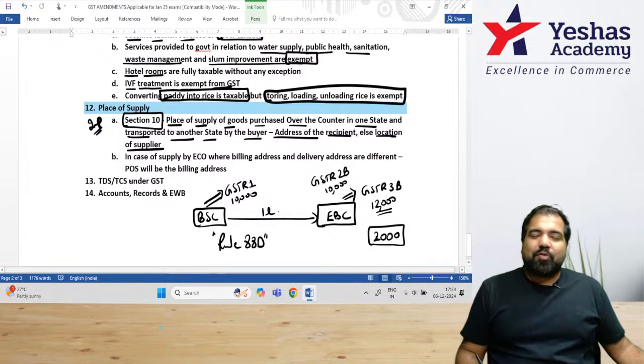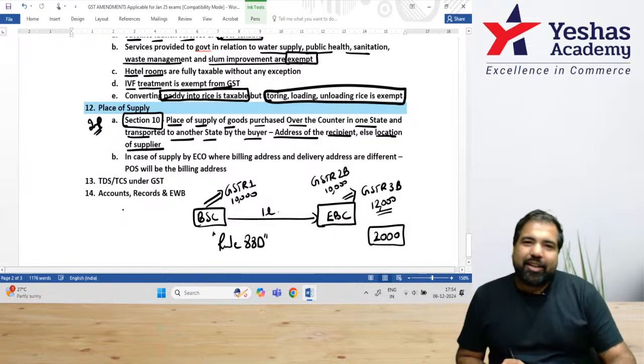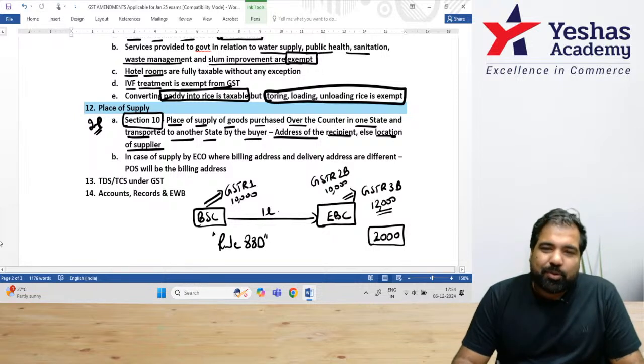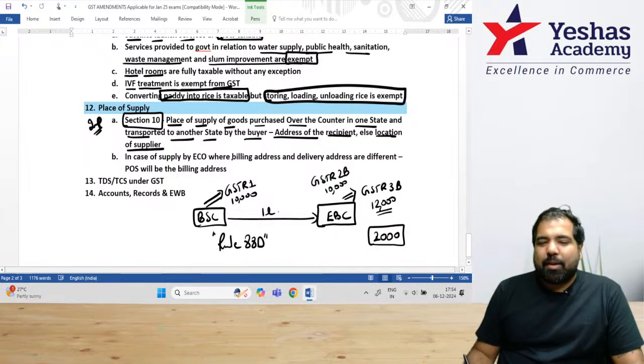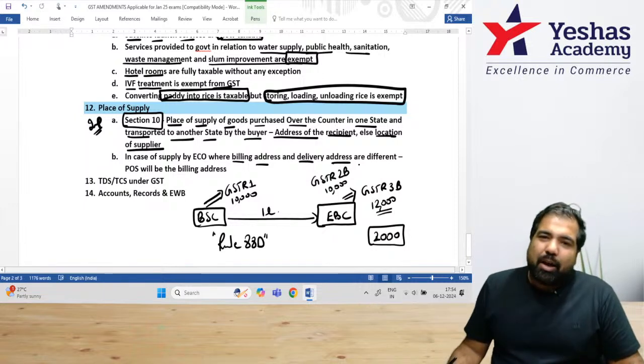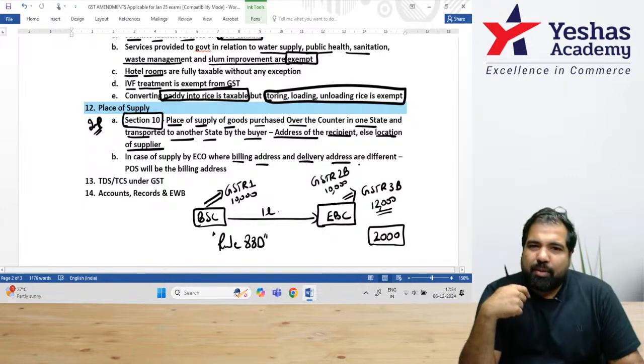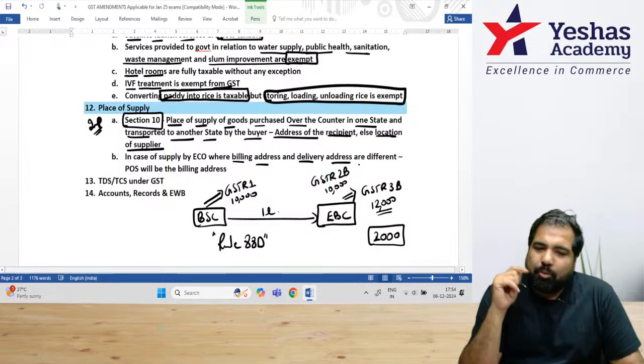And last, guys, we all love shopping on Myntra, on all different e-commerce websites. My favorite is Ajio. And when you buy these, sometimes your billing address and your delivery address are different. Example, I want to shop something for my mom who's sitting in Mumbai. So my billing address will be in Bangalore, but my delivery address will be in Mumbai.